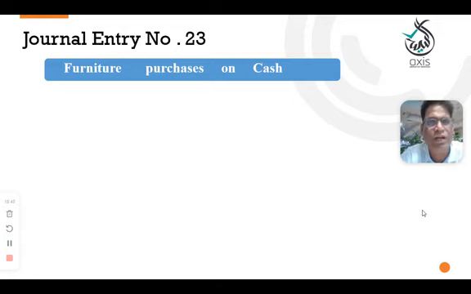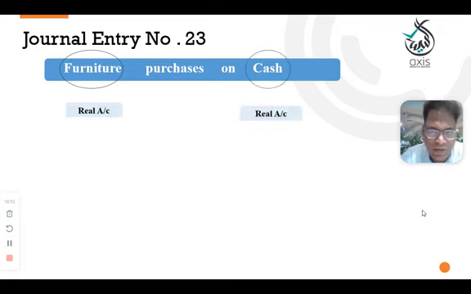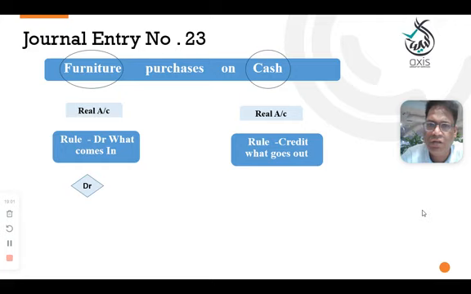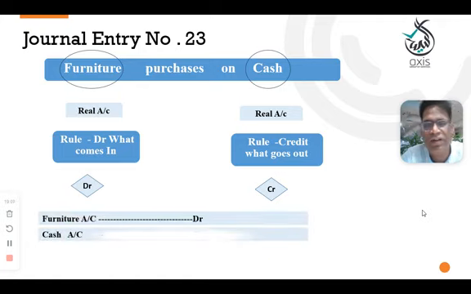Next is journal entry number 23: furniture purchased for cash. Furniture is a real account and cash is a real account. The real account rule is debit what comes in, so here furniture you need to debit. Credit what goes out, here cash is going out, you need to credit. So here we need to debit the furniture account and credit the cash account.